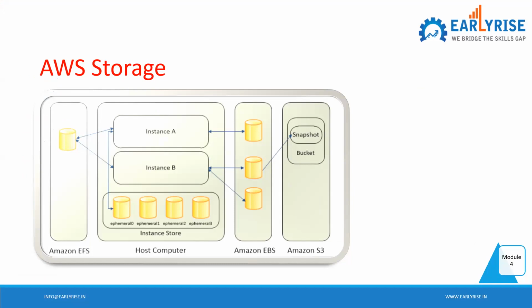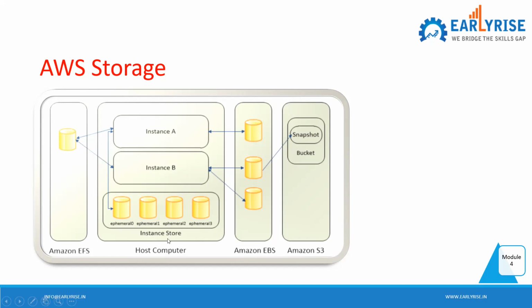I'm talking about when we talk about snapshot, does it take only the volume attached to an EC2, or is there any other storage that is also taken in the snapshot? Snapshot is like taking a backup, right? Just see here. You have one more storage. You talked about EC2, and you said only EBS is there related to the instance. You have instance store as well, right? There is ephemeral here.